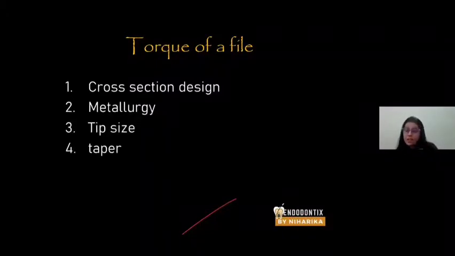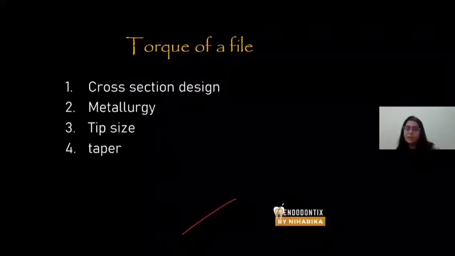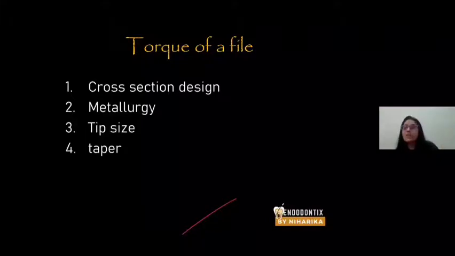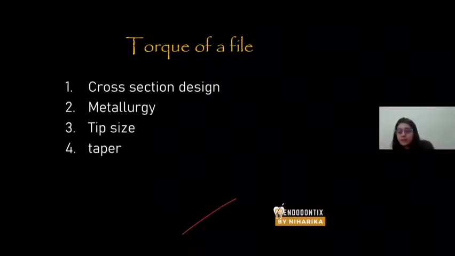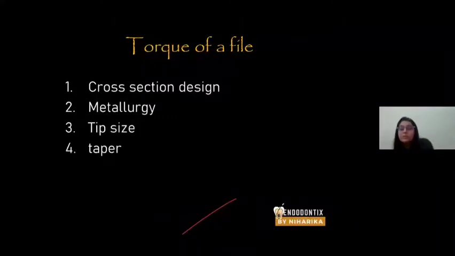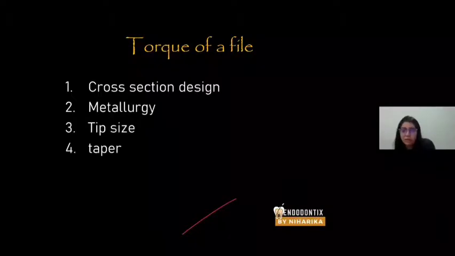It is pre-decided depending upon the cross-section design of the file and the metallurgy of the file, like heat-treated files have different torque than your SS files. Depending upon the tip size, smaller files have different torque, larger files have different torque. Depending upon the taper, a 2% file will have different torque, a 4% file will have different torque, and a 6% file will also have a different torque.